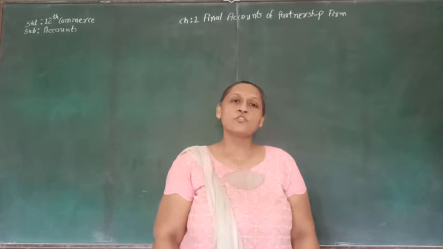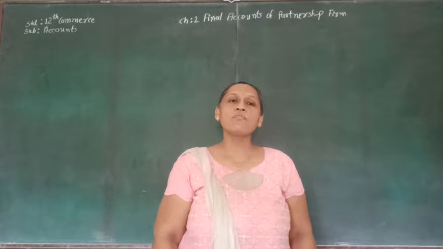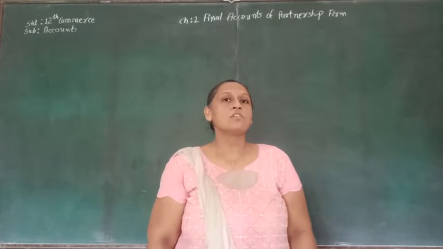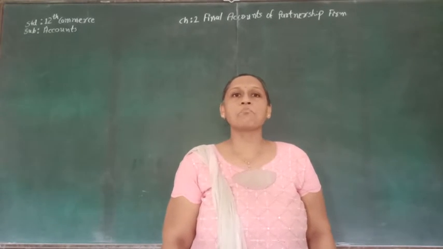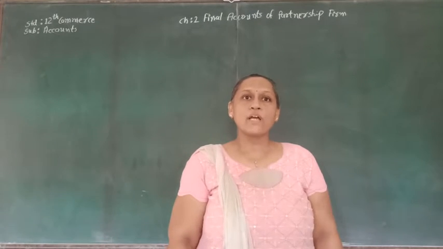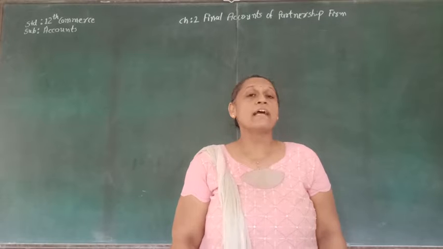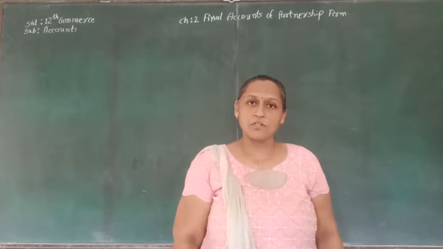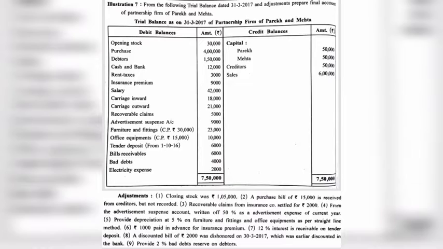Hello students, today we are going to see chapter number 2, that is final account of partnership of standard 12 commerce subject account. So today we are going to see one more sum, that is illustration number 7 of chapter number 2, where we are going to prepare trading account, profit and loss account and balance sheet. Here is the 13th part of the chapter number 2. 1 to 12 part is linked in the description.